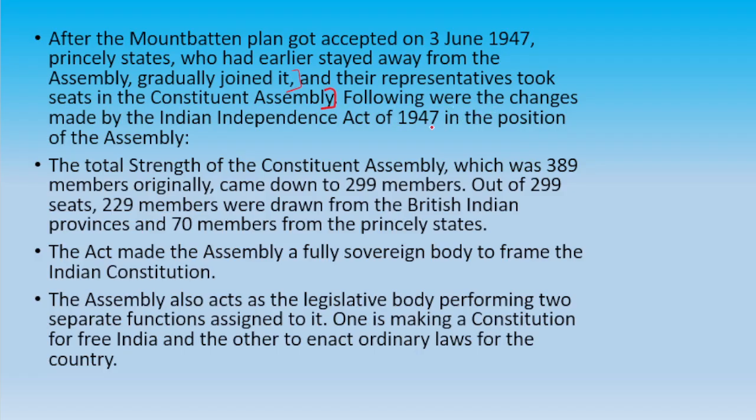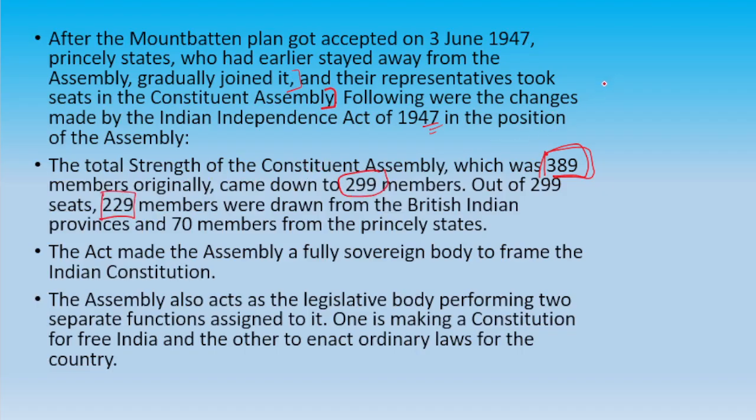And the change which came from the 1947 Act of Independence was that the total strength of the assembly, earlier 389, became 299 members, in which 229 members were from the British Indian states, representatives of British India.